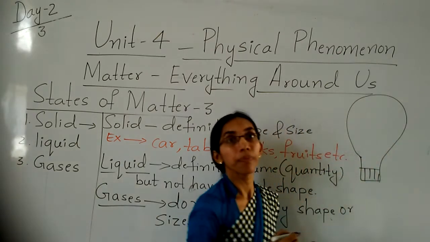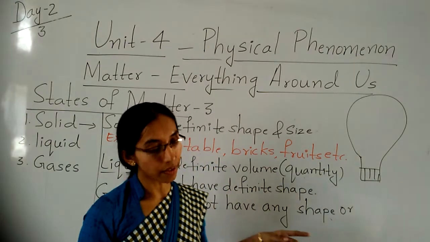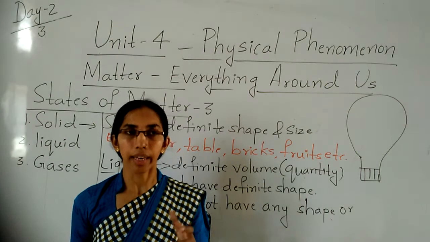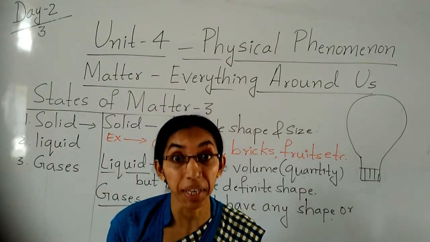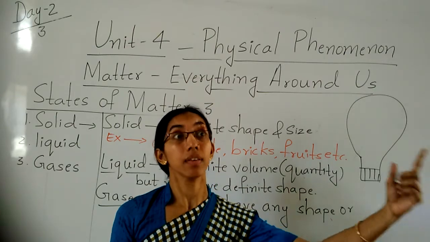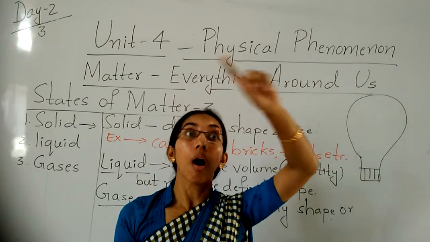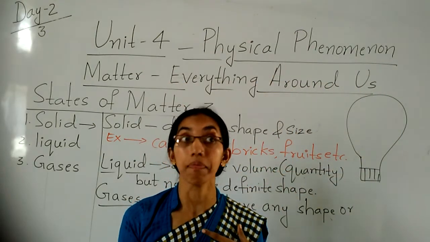You know, that is the best example. All these things we cannot see. Air and gas we cannot see, but we can feel it. Its presence is in the atmosphere, all around us. Only we can feel it.